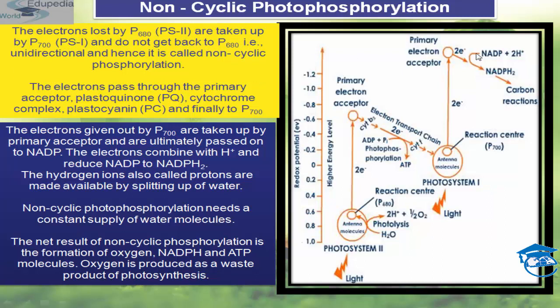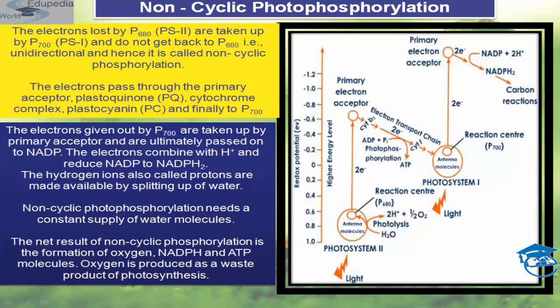See, this is now reduced to NADPH2. The hydrogen ions are also called protons. They are made available by the splitting of water, photolysis of water, which I have already taught you in detail in my previous sections of the presentation. So for better understanding, please refer to that presentation also, students.